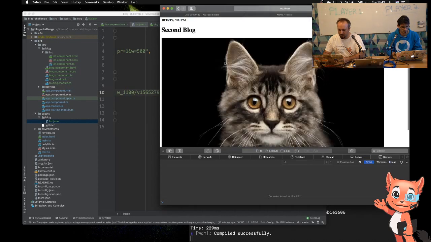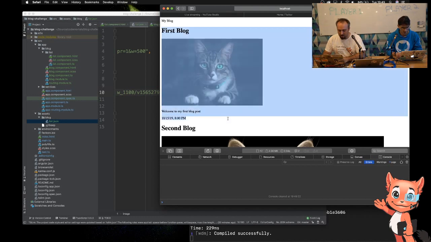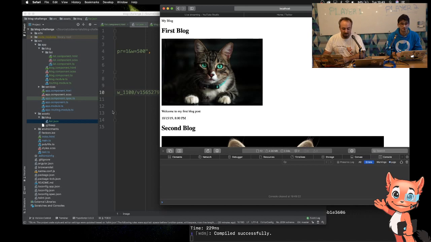That's a massive cat. So I need to do a bit of formatting on the page now for this. So whilst I will do some work on formatting how I want a blog to look, it sounds like Eddie's excited. So let's switch over to his screen and he can show you what he's excited about.